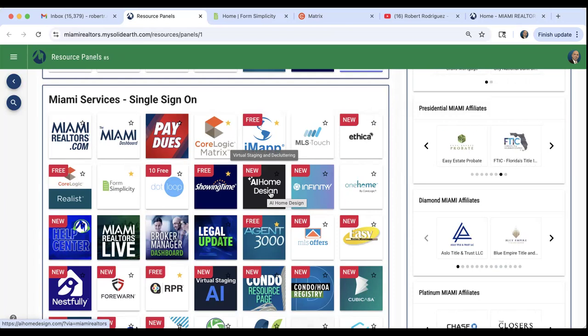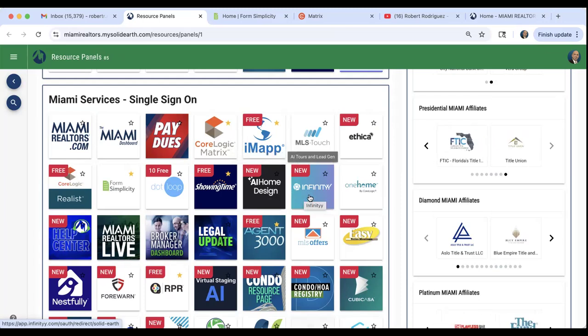If you have a listed property where the photos seem a little cluttered, they didn't clean the room, or there's too much furniture, you can use AI Home Design to remove some of that furniture and make it a much cleaner view.